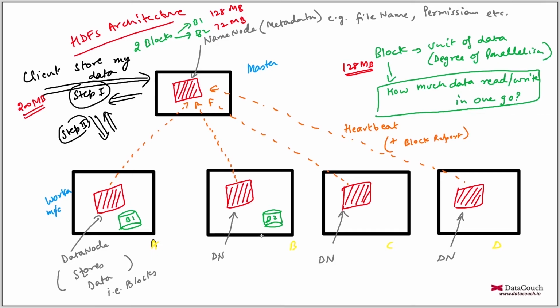Now, whatever blocks we are storing on HDFS, they are replicated. It depends on Hadoop 2 versus Hadoop 3. In Hadoop 2 the replication factor is 3. In Hadoop 3, the concept of replication is based on erasure encoding, and erasure encoding will occupy space not more than 50% of the actual data. That was a problem with Hadoop 2. Hadoop 2 was wasting a lot of space. It was consuming more than 200%.